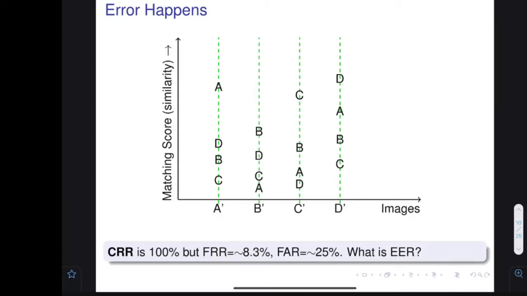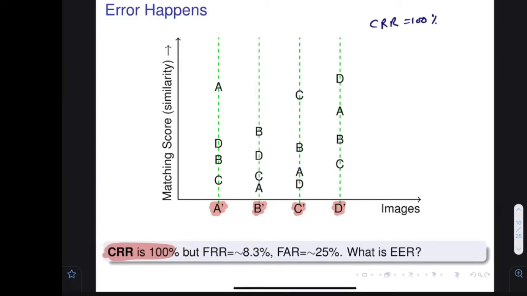Let's assume somebody disclosed that actually he was A, actually he was B, actually he was C, actually he was D. So my system is correct in all the cases. There is a term called CRR, correct recognition rate. The correct recognition of my system is 100%, because in all 4 cases it was able to give the correct answer. My system has a CRR of 100%. Okay.